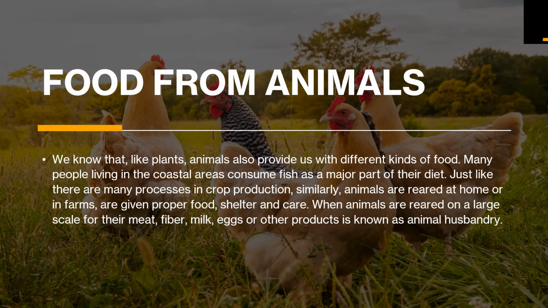So here we come to the last part of the chapter, the food from animals. We know that, like plants, even animals also provide us with different kinds of food. Many people living in coastal areas consume fish as a major part of the diet, like Bengal in our country. Just like there are many processes in crop production, similarly, animals reared at home or on farms are also given proper food, shelter, and care. So even rearing has several processes. And when animals are reared on a large scale for their meat, fiber, milk, eggs, or other products, it is known as animal husbandry. And it is time for the end of our first summary.